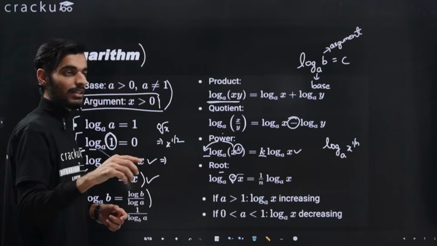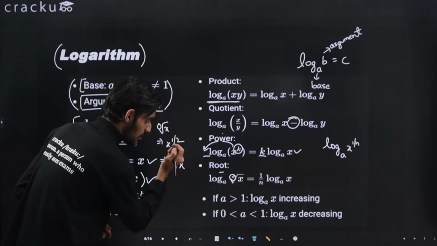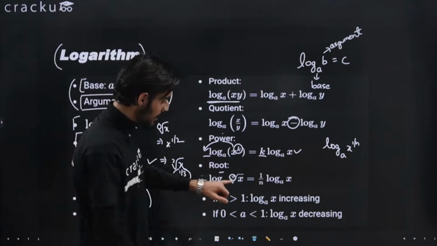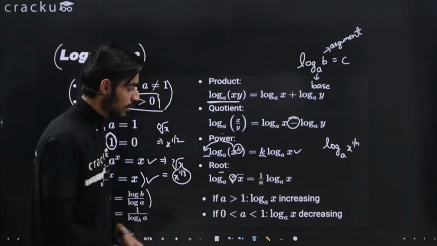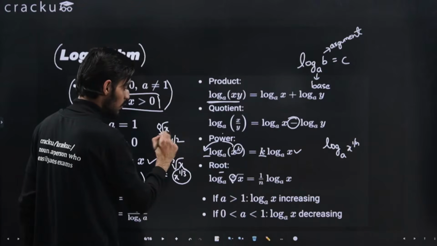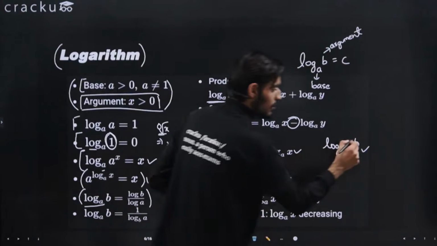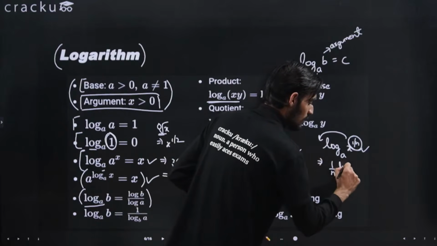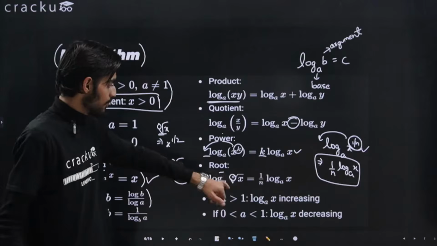If let's say something is written in the cube root form, for example some value is written as this, so 3 is written here, that means x raised to power 1 by 3 it is. Okay, so similarly if n is written here, that means the power is not 2, or maybe the value of n can also be 2, but we will represent it as x raised to power 1 by n, right? So like we write for under root, we can just write it this way, and now we can use just the power rule that the value in the power of the argument can come here. So it will come out to be 1 by n log with the base a and argument as x. Okay, I hope this should also be clear regarding this.